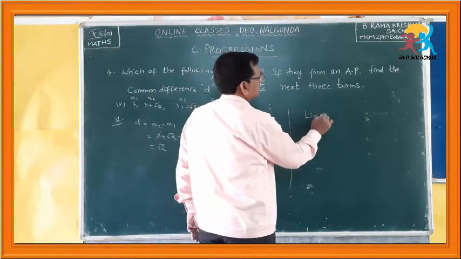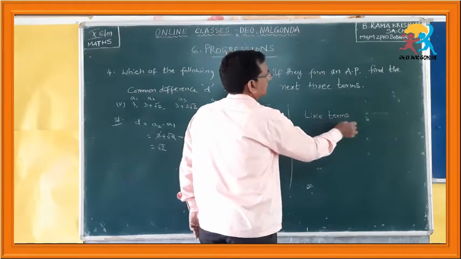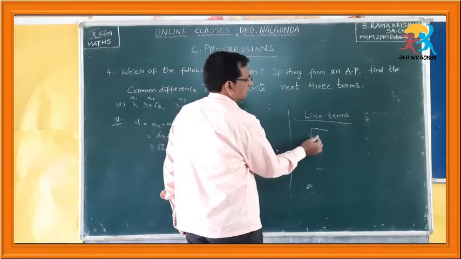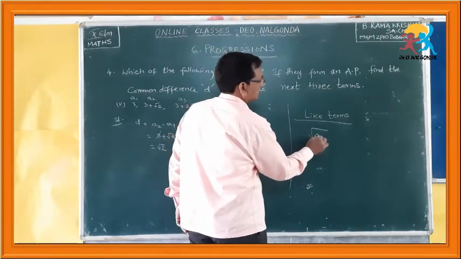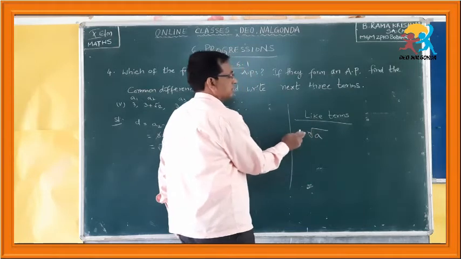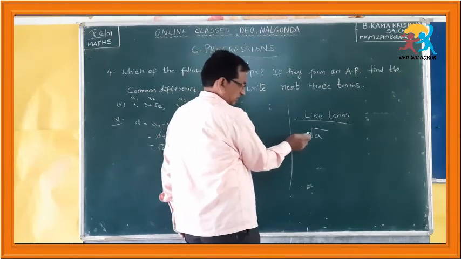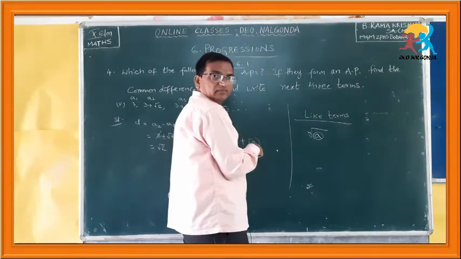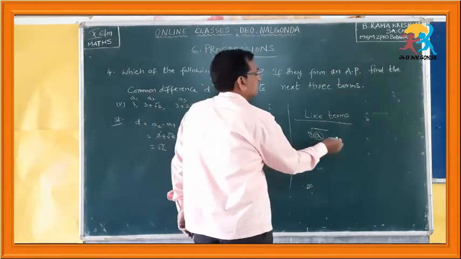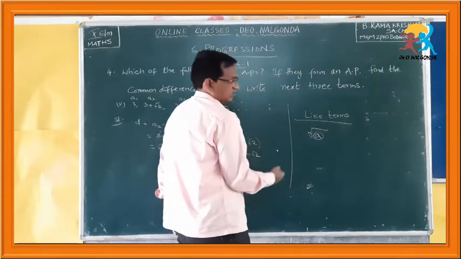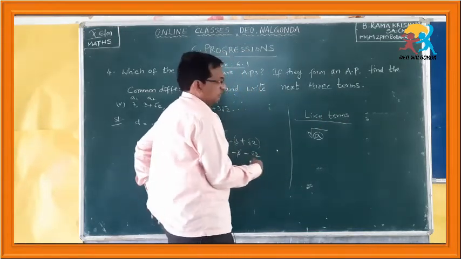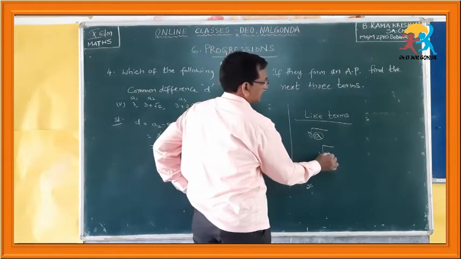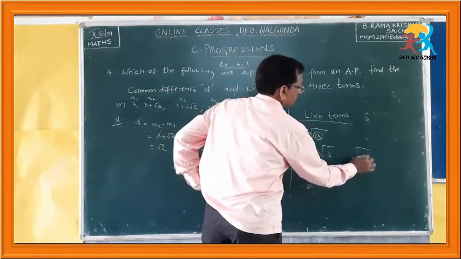Like terms in irrational numbers: if the radicand and the degree, which is also called the order, are the same for two irrational numbers, then they are called like terms. See here, square root of 3, square root of 2.